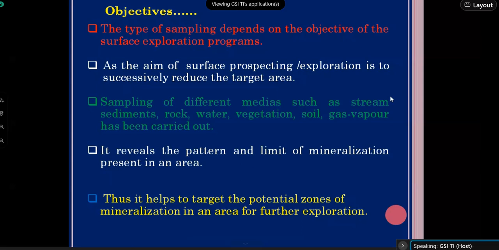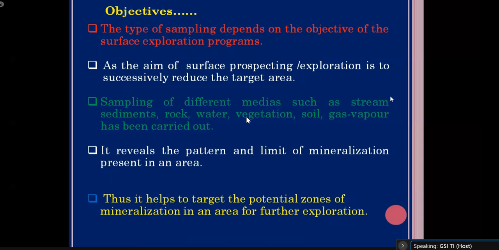That nature can be revealed by collection after collection of the sample and after getting the analysis, and the limit up to which the mineralization is there. So these things can be defined by sampling only. Because by only seeing the rock you cannot always understand that your mineralization is occurring up to this much. That's why sampling is very important. Thus it helps us to target the potential zones of mineralization in an area for further exploration.